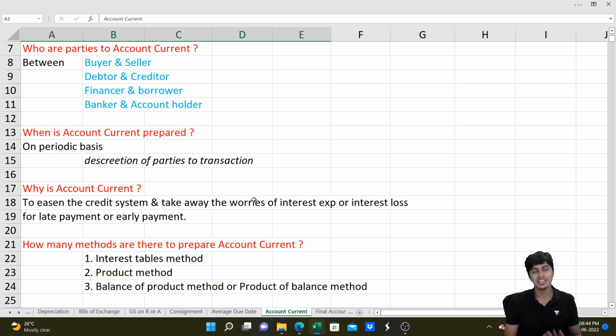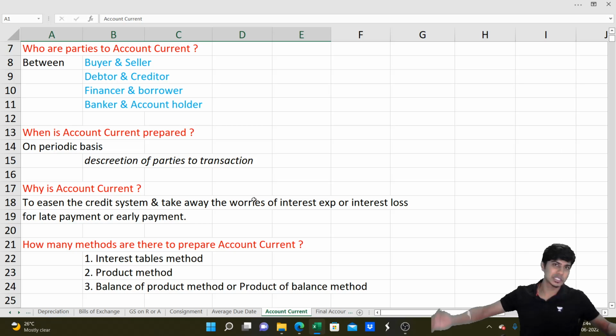One less decision to be taken leaves you with more time to do more business and concentrate more time on the business, on business expansion or a lot of other things. That's a great breather. I hope you understood what I am trying to tell you about the interest computation and account current system. There are three methods in preparation of account current. One is interest table method, two is product method, three is balance of product method. Got it? And the name or heading of the account current is a very crucial part.